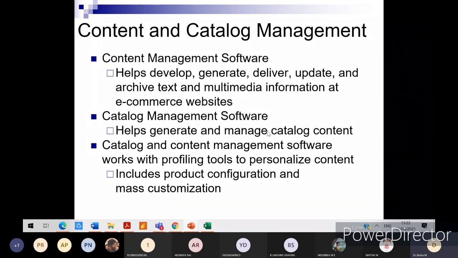Catalog management software also exists, because if you go to any particular website, you have so many tabs or hyperlinks, right? Whenever you click, you'll be taken to a different web page. So how this linking or content has been managed, or on the click, how some data needs to be populated.